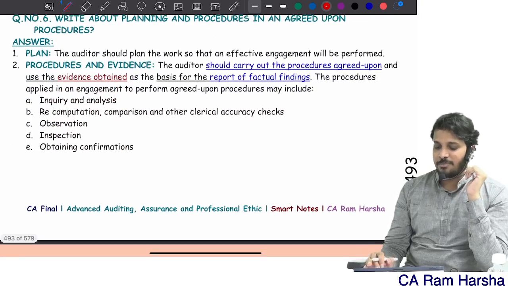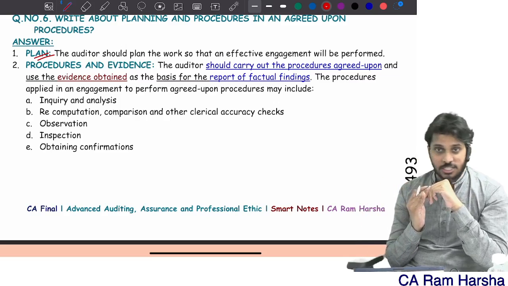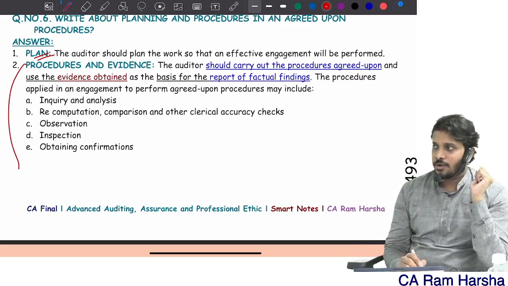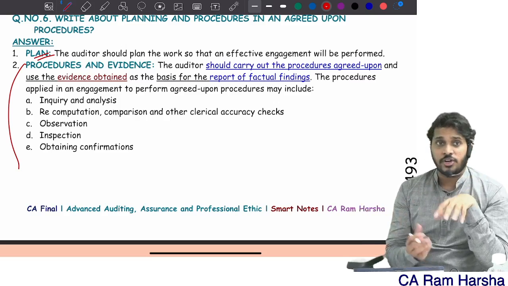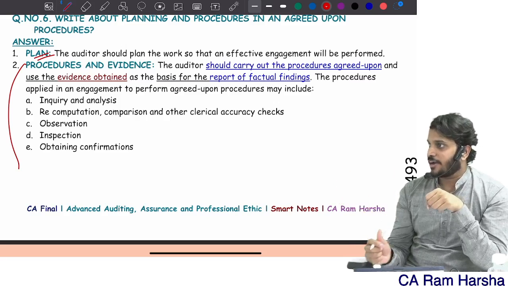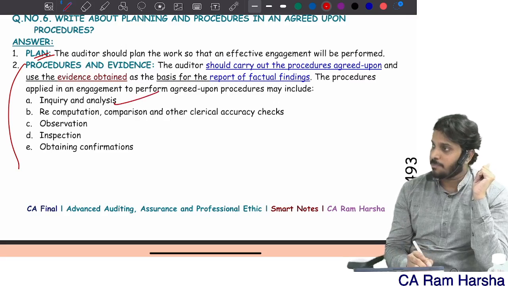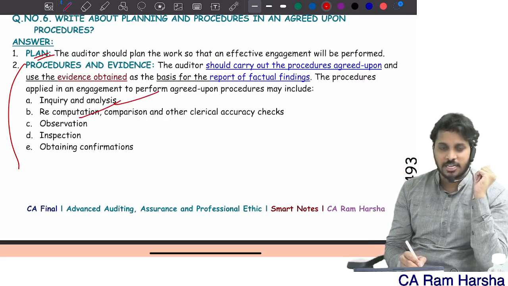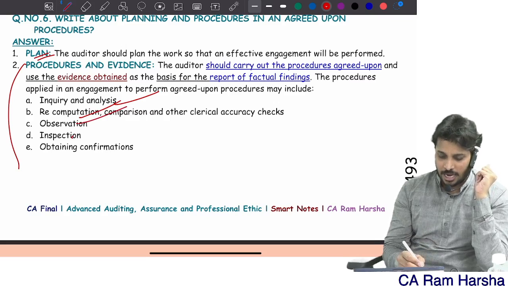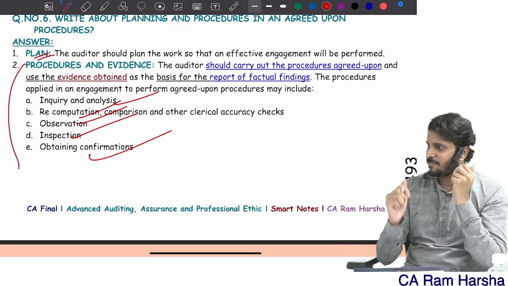Then how to plan and perform this? The auditor has to plan how to perform this agreed upon procedure. Then perform it. Why are you performing? You need to get evidence. You need to maintain documentation. And you need to report the factual finding. Now, for the factual finding, you need to have evidence, right? So what are all the procedures you will perform? I'll talk to people, I'll analyze data, I'll recompute, I'll observe what they're doing, I'll inspect documentation, I will get confirmation depending upon the necessity.